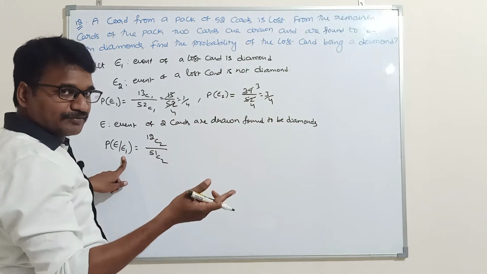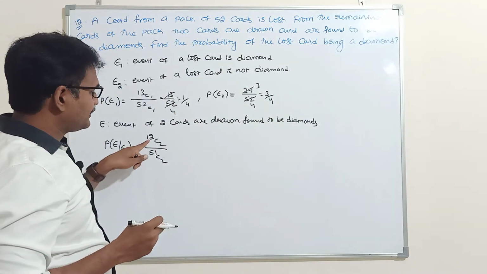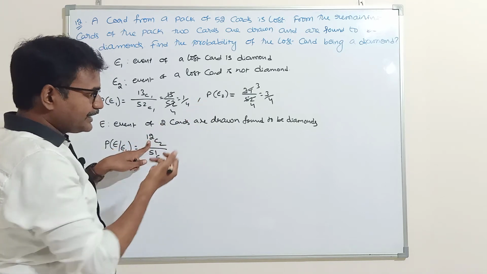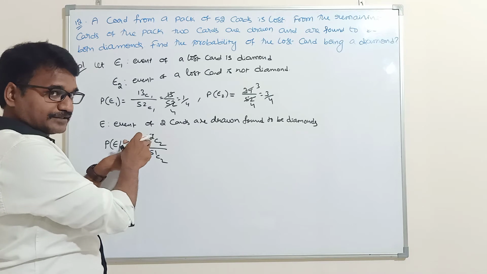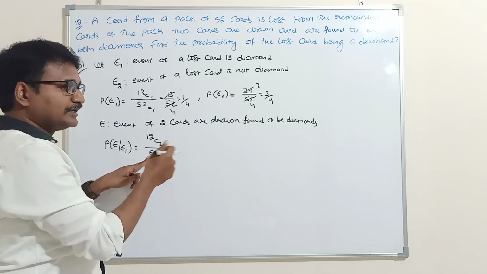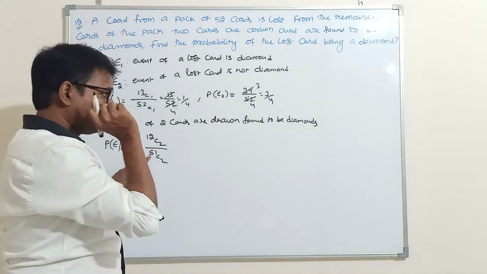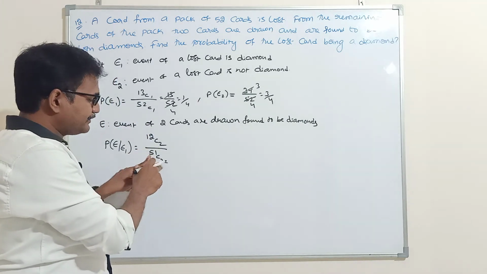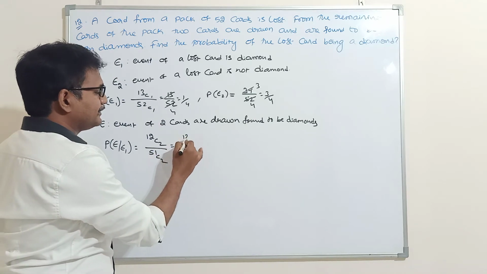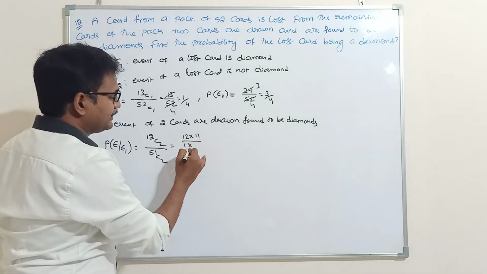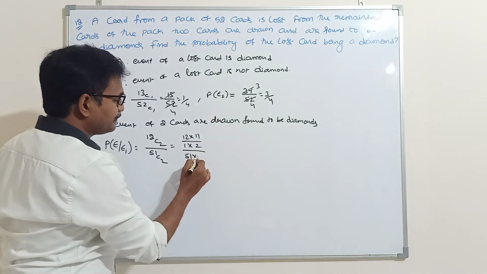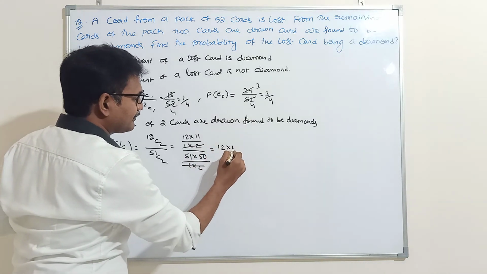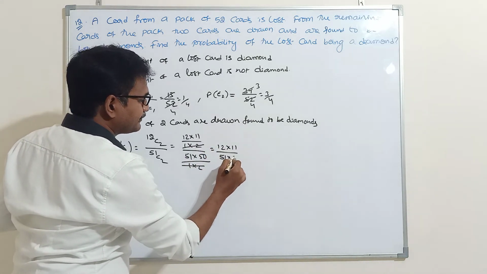So if I lost one diamond card, still how many diamond cards are there? 12. Out of 12 I am drawing 2 cards. Drawing means selecting, selecting means combination. That's why 12C2. And the pack still has 51 cards, so 51C2. So 12 into 11 by 1 into 2, by 51 into 50 by 1 into 2. The 1 into 2 cancels. 12 into 11 by 51 into 50.